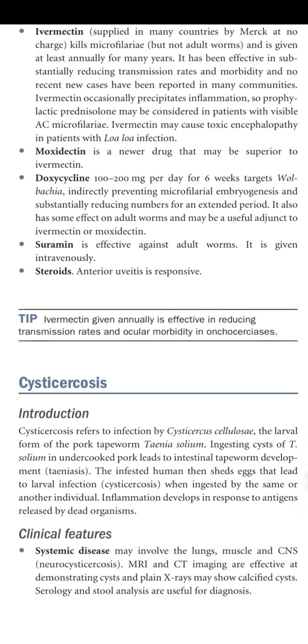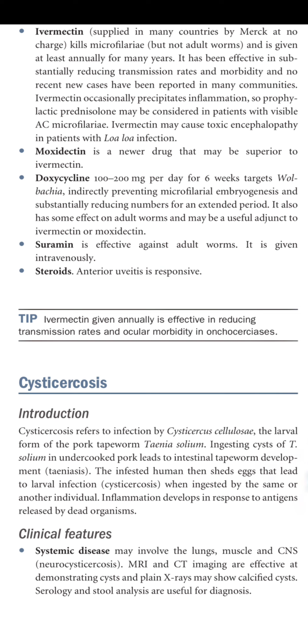Ingesting cysts of Taenia solium in undercooked pork leads to intestinal tapeworm development. The infected human then sheds eggs, which lead to the larval infection, cysticercosis, when ingested by the same or another individual.